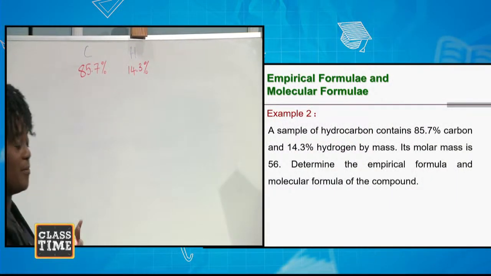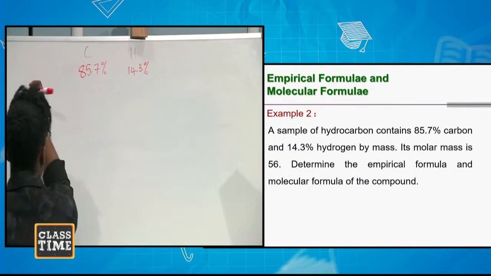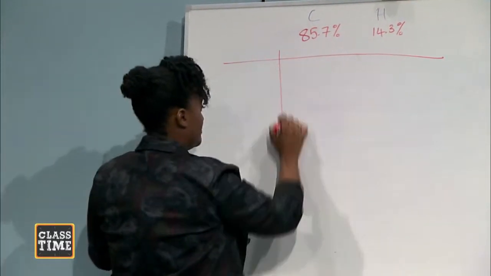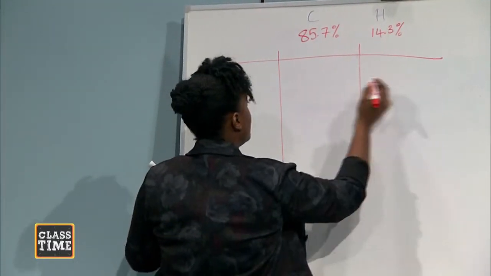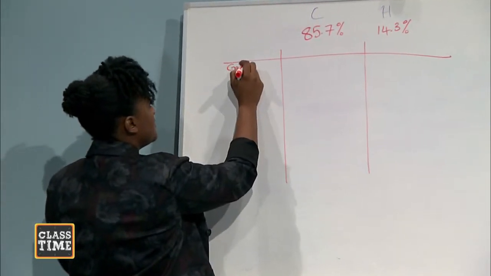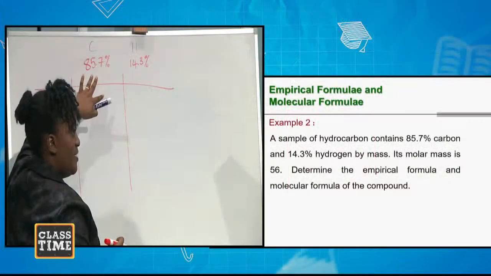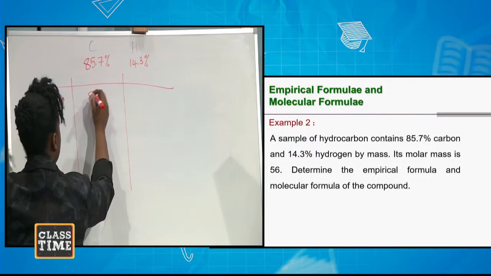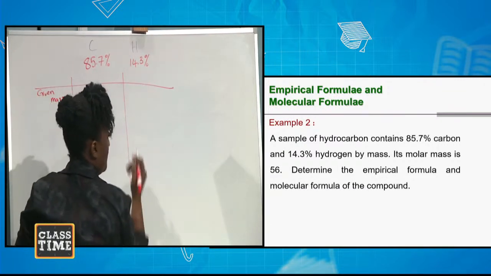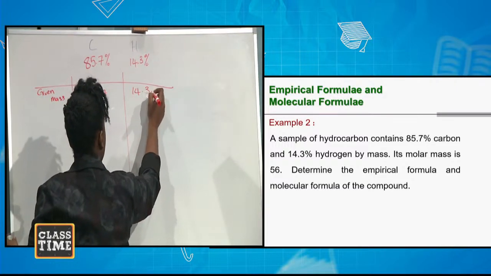Now, if we get percent, we can automatically convert it to mass. So let's start with our lines. First part is the given mass. So 85.7, we can just automatically convert it to grams. So it's 85.7 grams. And 14.3%, we can automatically say it's 14.3 grams.